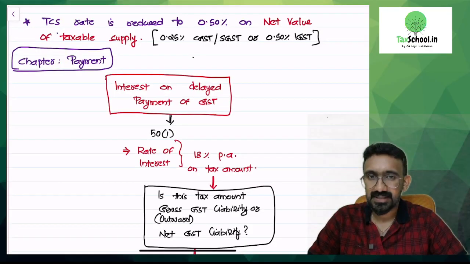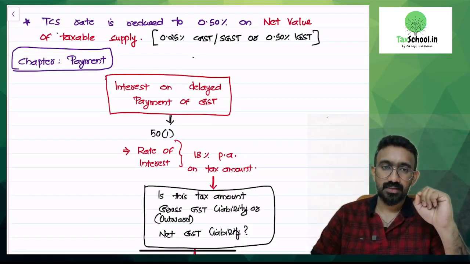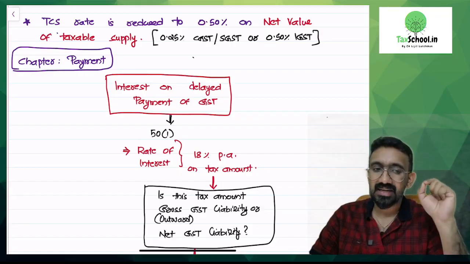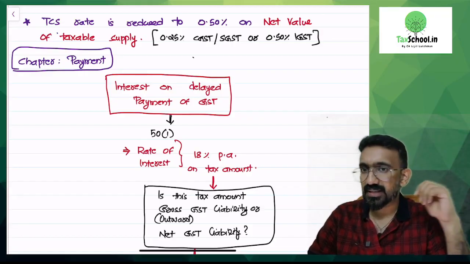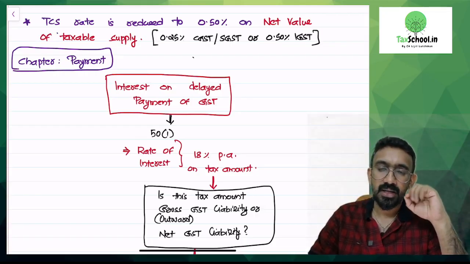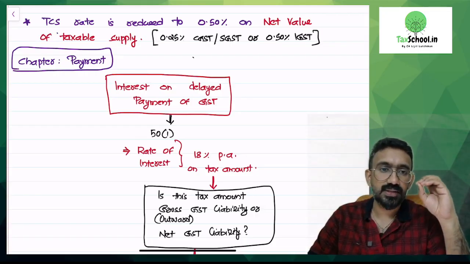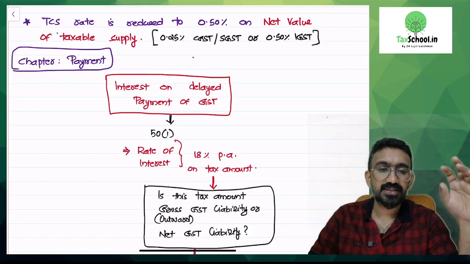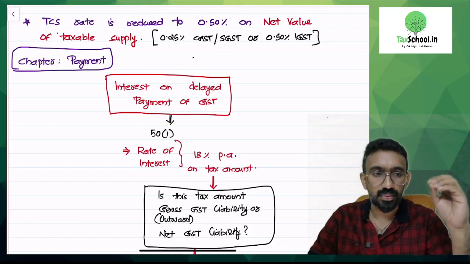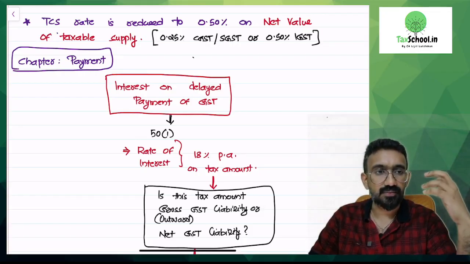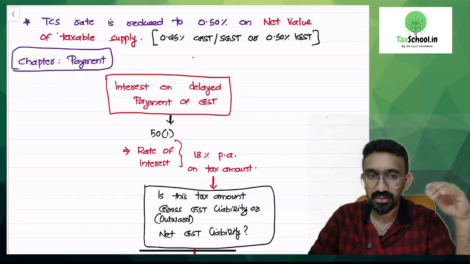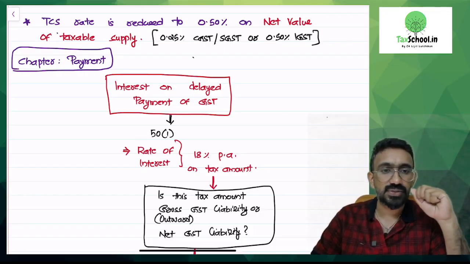Let's move to the next amendment, which is a very small amendment. If you look at the amendment alone and then discuss, it's just a change in the tax rate that is applicable on TCS. This is GST tax collected at source under section 52, which is applicable to electronic commerce operators like your Amazon, Flipkart, who are supplying third party products through their platform and collecting consideration.